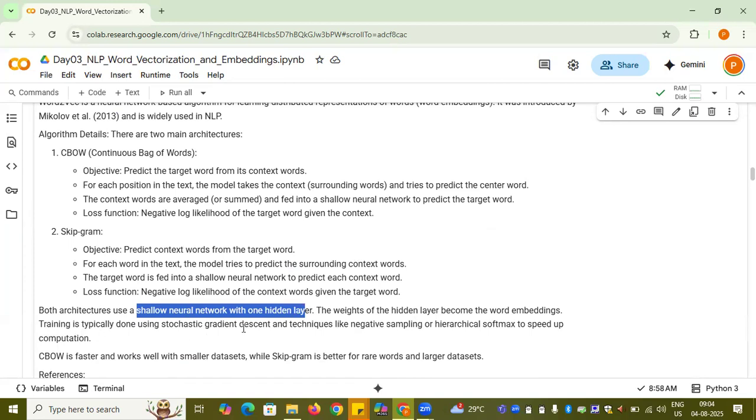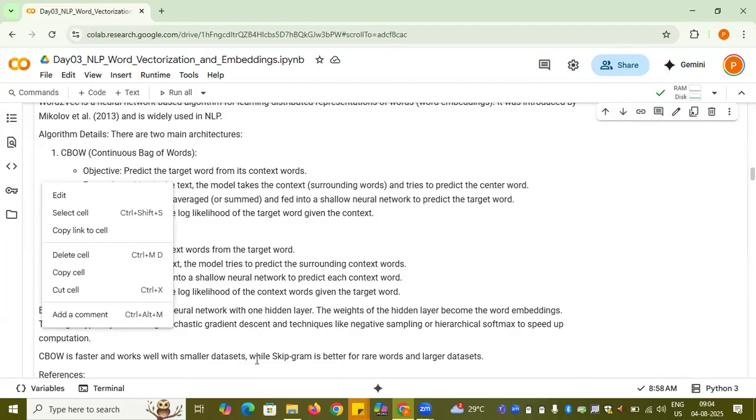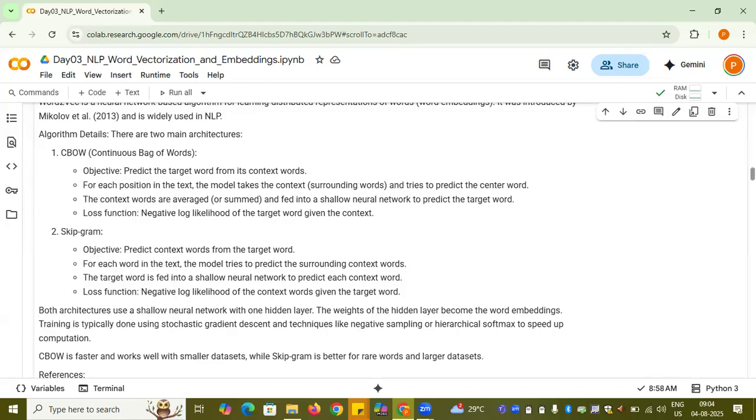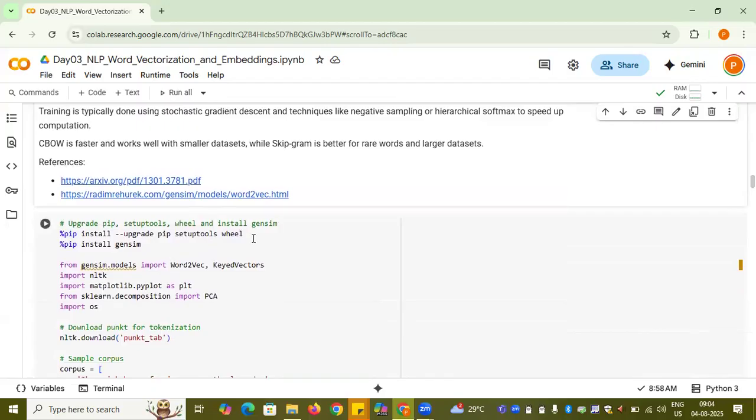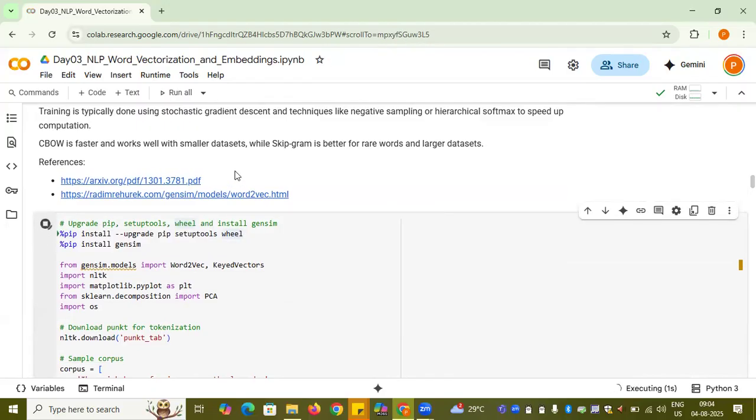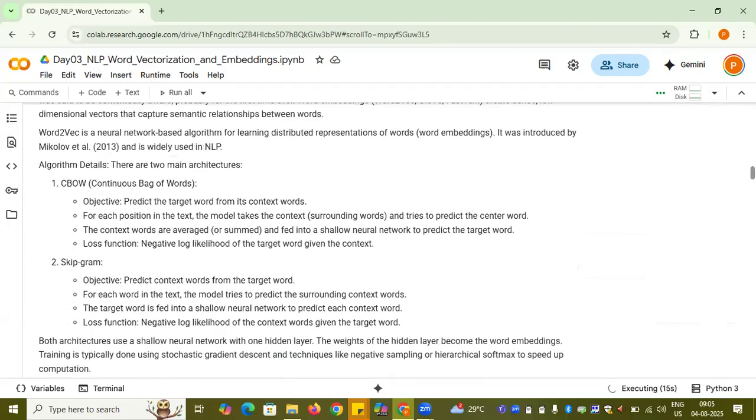Training is typically done using stochastic gradient descent. We also do negative sampling and hierarchical softmax to speed up the computation. This is for the training part altogether. But the thing is, it's very shallow, only one hidden layer. And then, as I said, continuous bag of words and skipgram, whichever you want, you can see what is working best on your data. These are some references which you can refer to if you want to understand Word2Vec. Understood? So this is the first method which deals with getting the embedding with respect to the context altogether.